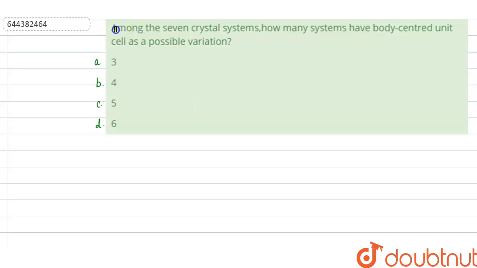Hello everyone, let us solve this question. The question says that among these 7 crystal systems, how many systems have body-centered unit cell as a possible variation? Option A, 3, option B, 4, option C, 5, and option D, 6.